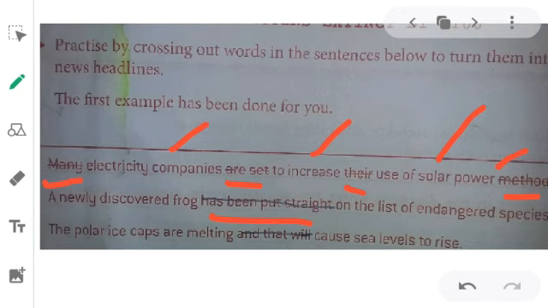So let's do the third one. The polar ice caps are melting, and that will cause sea levels to rise. Let's cross out some unimportant and small words like the, and that will. If we cross out these words, the headline will be: polar ice caps melting, cause sea levels to increase. The rest of the three sentences are done for you. The rest of the three sentences you have to do by yourself in your workbook.